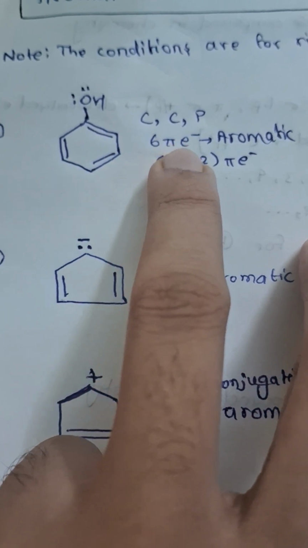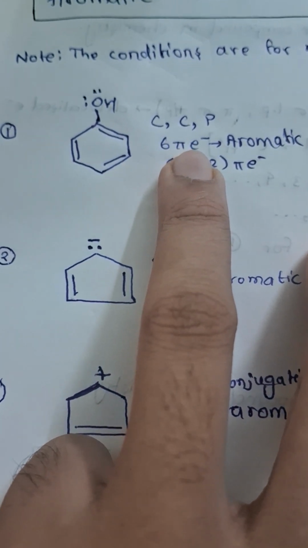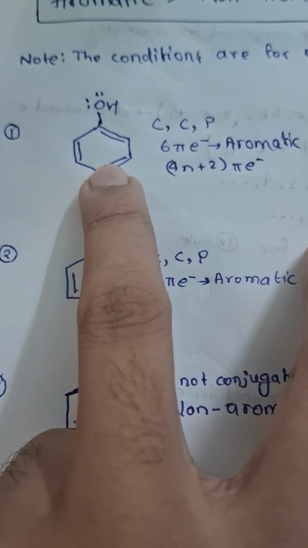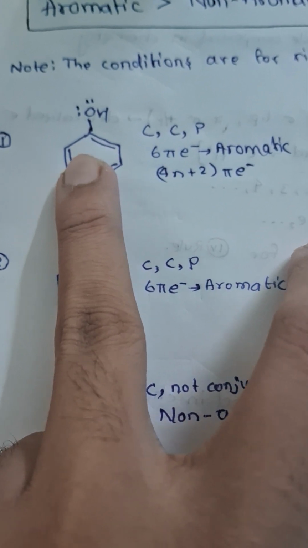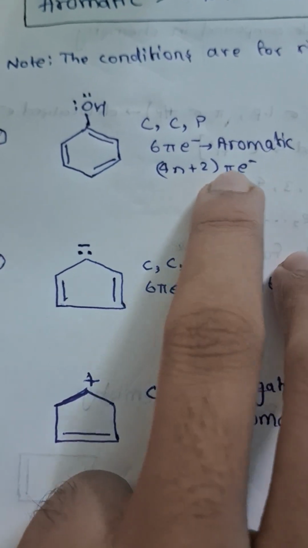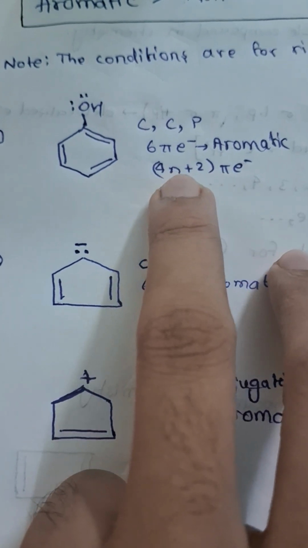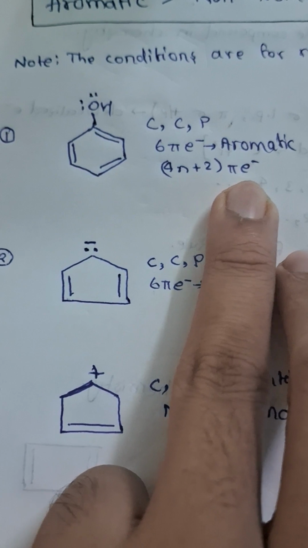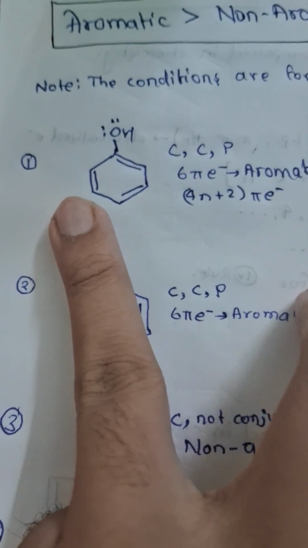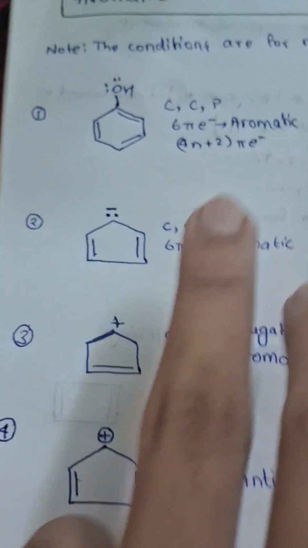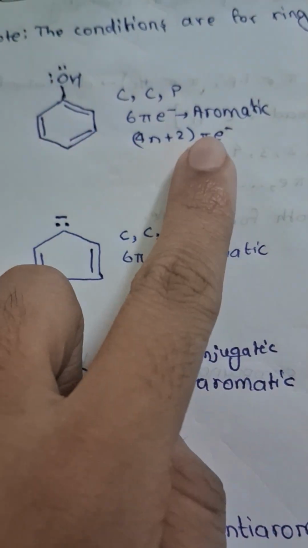to count the number of pi electrons. How many pi electrons are there? 1 2 3 4 5 6, 6 pi electrons there are. So it is aromatic because it satisfies this formula. If you put n equals 1, how many pi electrons will you get? 6 pi electrons. So this compound is aromatic because it satisfies all the 4 rules, including Huckel's rule.